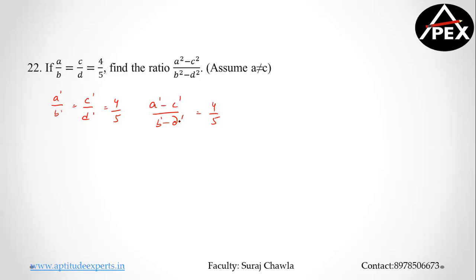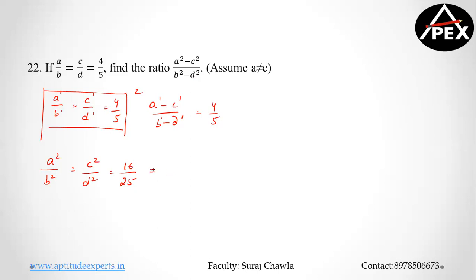But it's not asking me the value of A minus C by B minus D. In fact, it's asking you the value of A square minus C square by B square minus D square. If I square this whole part up, I get A square by B square is equal to C square by D square is equal to 16 by 25. Clear?